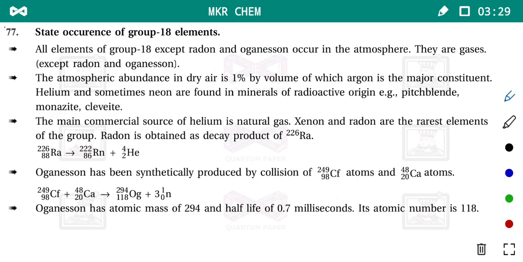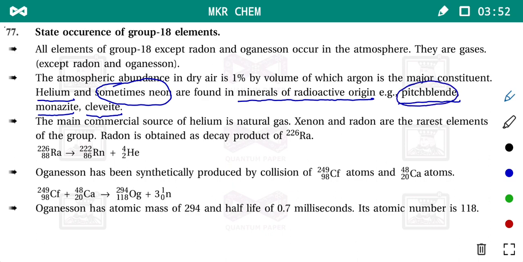Among them, helium and sometimes neon are found in minerals of radioactive origin. The minerals which contain radioactive material are pitchblende, monazite and clevite. Among them, pitchblende is the black color mineral, or you can say ore. Monazite is the red brown color. Clevite is the crystal sand type. Among them, pitchblende and clevite are minerals of uranium.